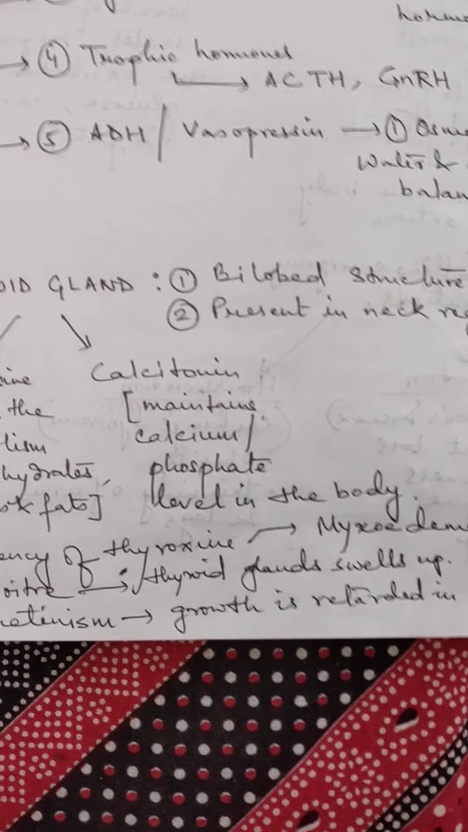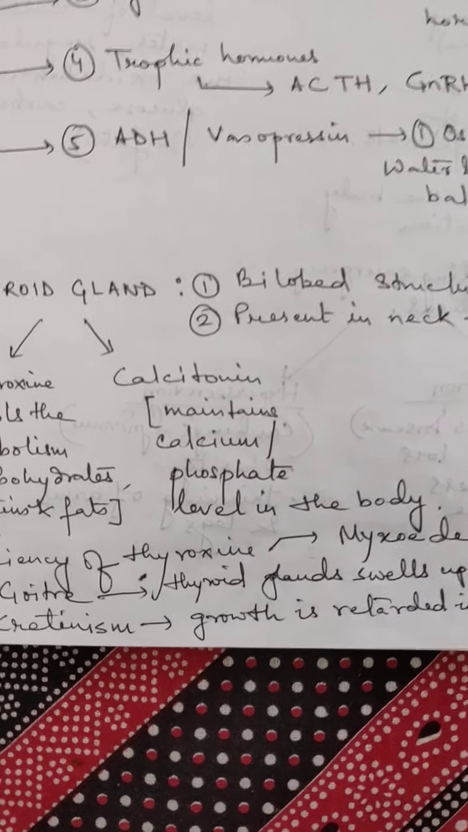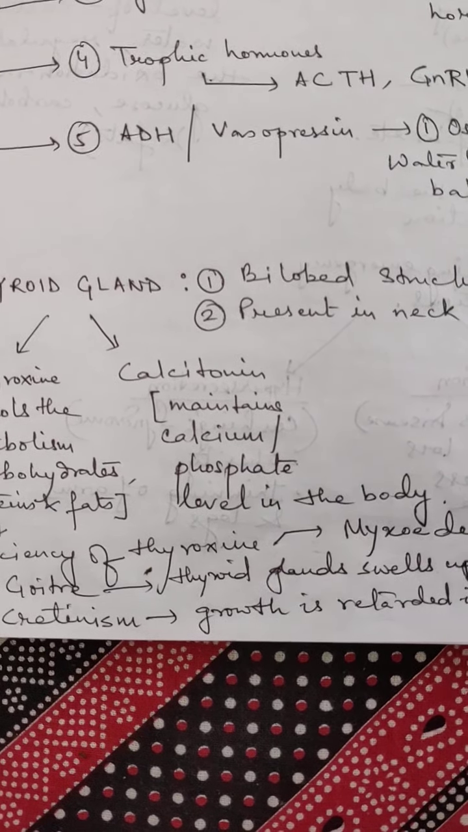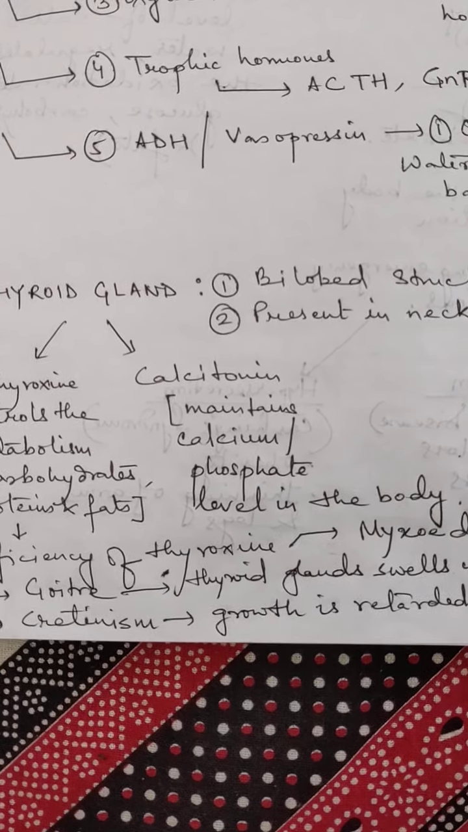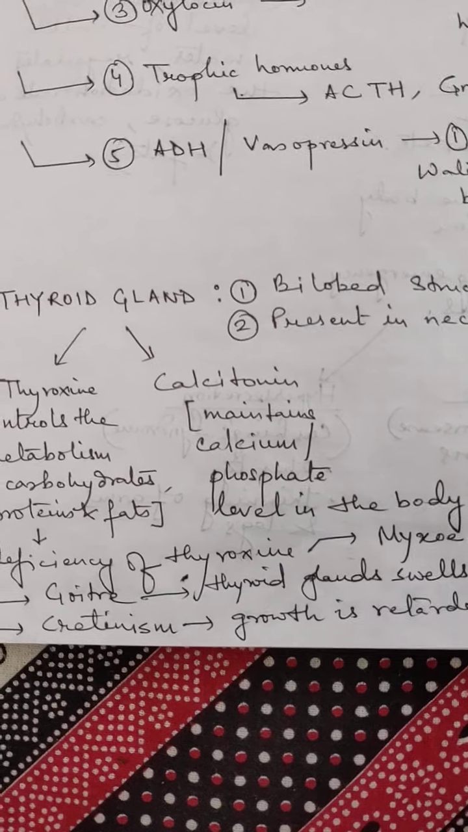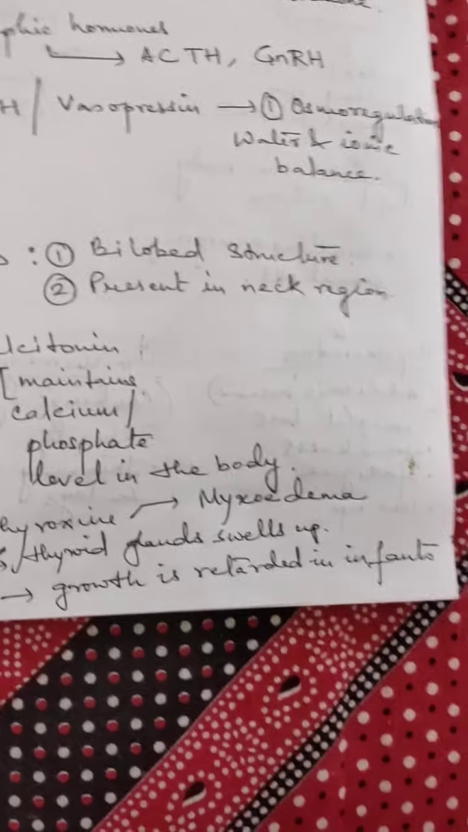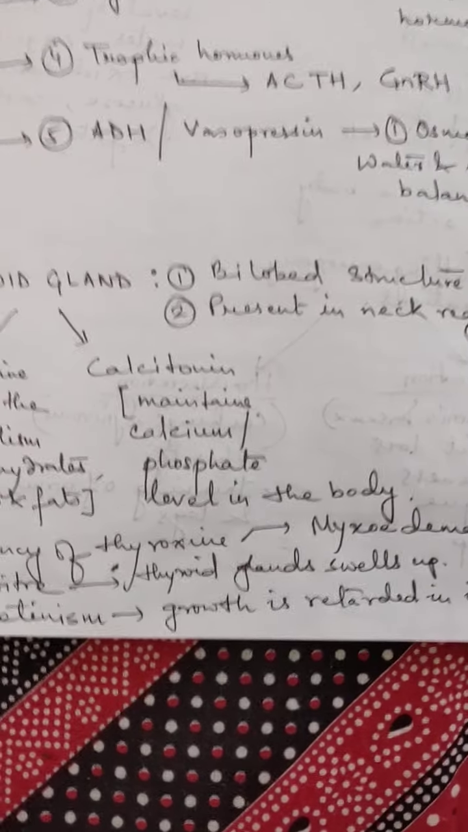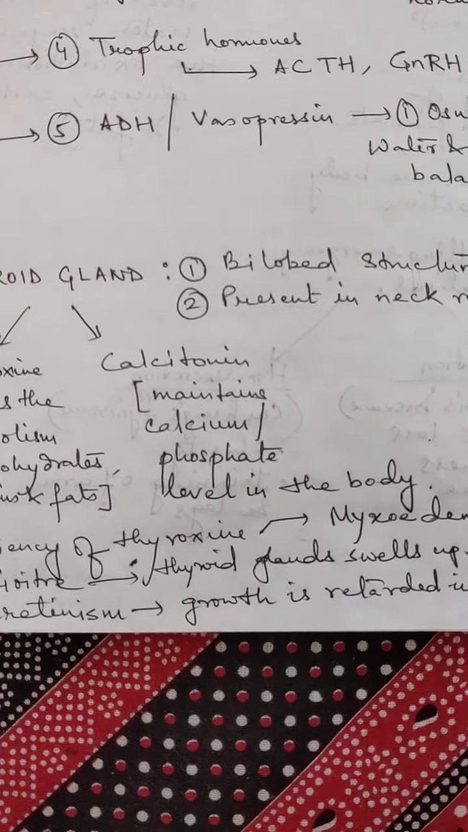Now goiter means when the thyroid gland swells up. I hope you have seen many people around you who have a very swollen neck region. They all have goiters. And cretinism means where the growth is retarded in infants. That means it can be any growth, physical growth or mental growth.